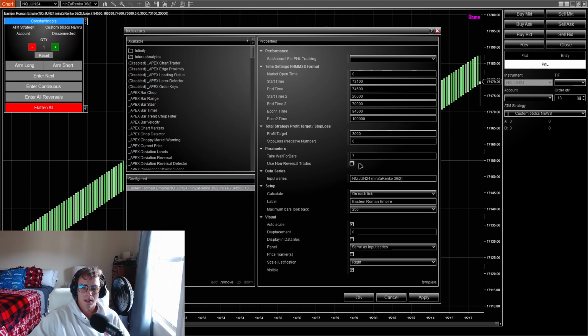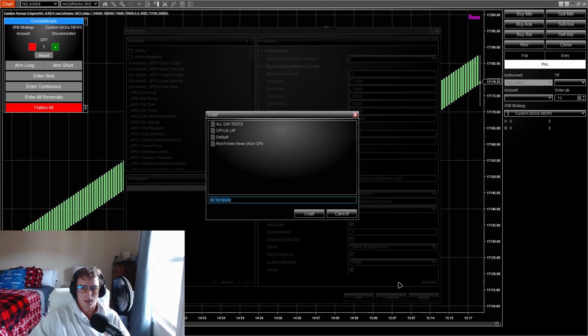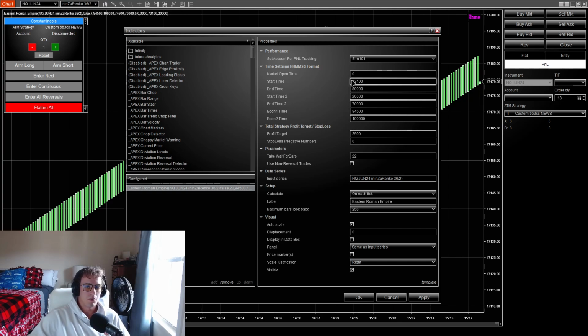And then that is for anything non-CPI related. And then if we load my CPI one here, you can see there's only a couple small differences. Start time 7:31, end time is going to be 8, so we're running it for basically 30 minutes since CPI comes out at 7:30. And then again, profit target, you can change that 2 to 3,000.